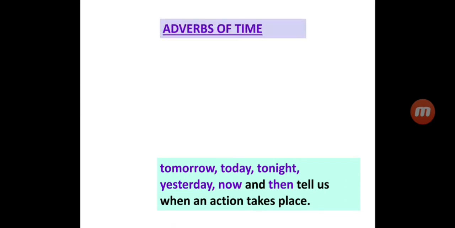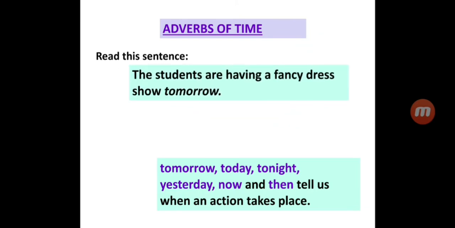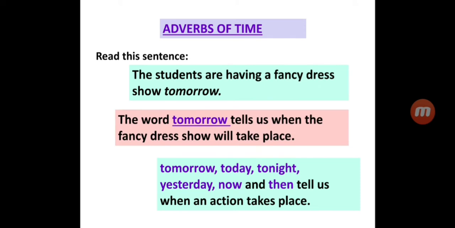Now we come to adverbs of time. Read this sentence. The students are having a fancy dress show tomorrow. The word tomorrow tells us when the fancy dress show will take place. Now see the examples of adverbs of time. Tomorrow, today, tonight, yesterday, now, and then tell us when an action takes place.